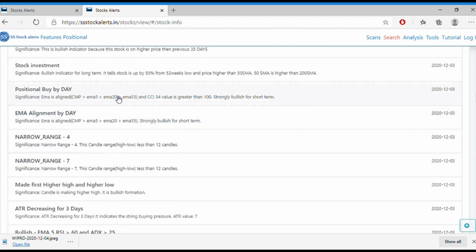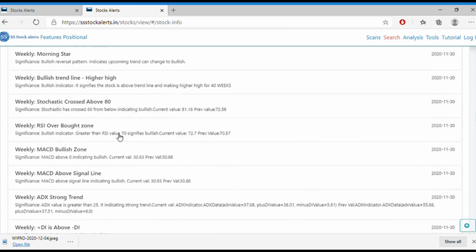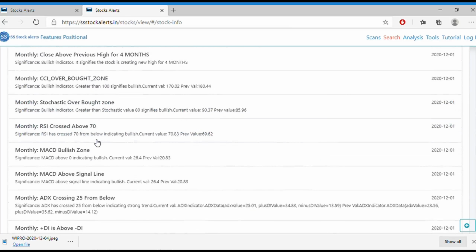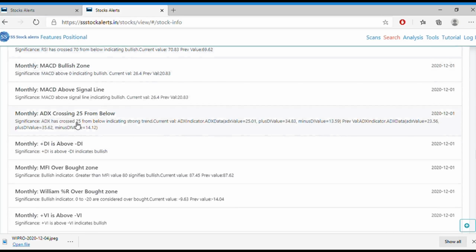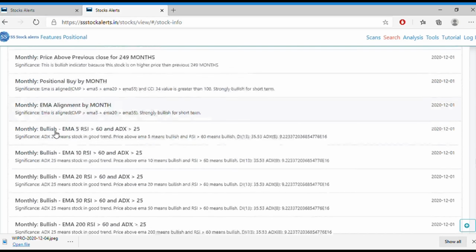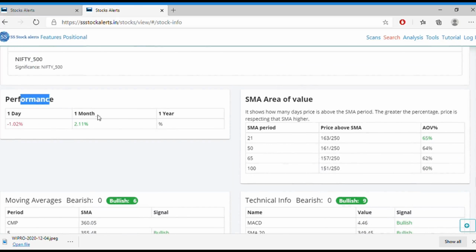Positional buy. And it is trying to make higher high and higher low. So all the patterns you can see here. If you want to see all the patterns formed by any stock, you can just click on that stock information and you can find everything, like monthly patterns, weekly patterns, everything you can see here. And what is the performance it has given in the last 1 month? It's 2%.